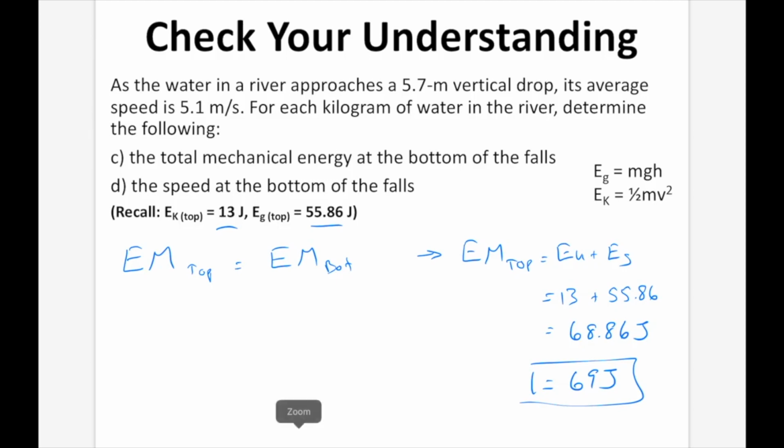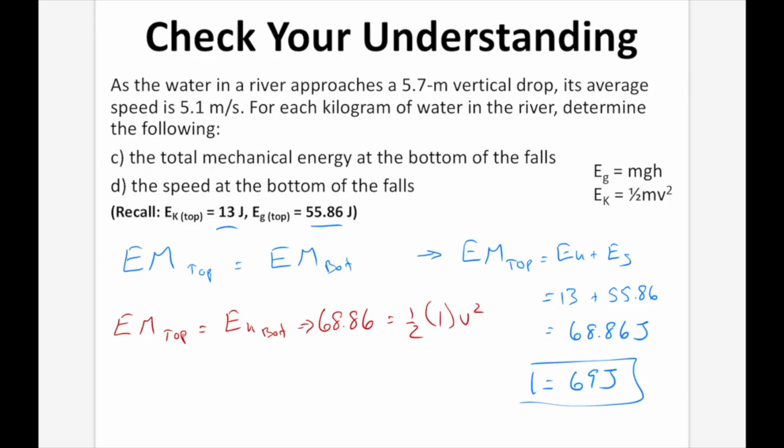D, what is the speed at the bottom of the falls? Well, as the water falls, all that mechanical energy is converted into kinetic energy. Now, some of it was already kinetic energy, but all that EG is converted into EK as well. So we're going to say that EM top is going to equal EK bottom. We know that at the top, it's 68.86 joules, and that's going to equal 1/2, now it's mass of 1, and then v squared.